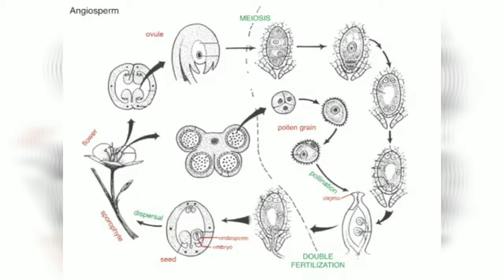Then the same flower or other flowers makes pollen grains, and then pollen grains during pollination are transferred to the carpels, usually of a different flower when they're successful. Then the pollen grains germinate, they grow pollen tubes, and fertilization proceeds, both fertilization that makes the embryo and fertilization that makes the endosperm. So let's go into it in more detail.